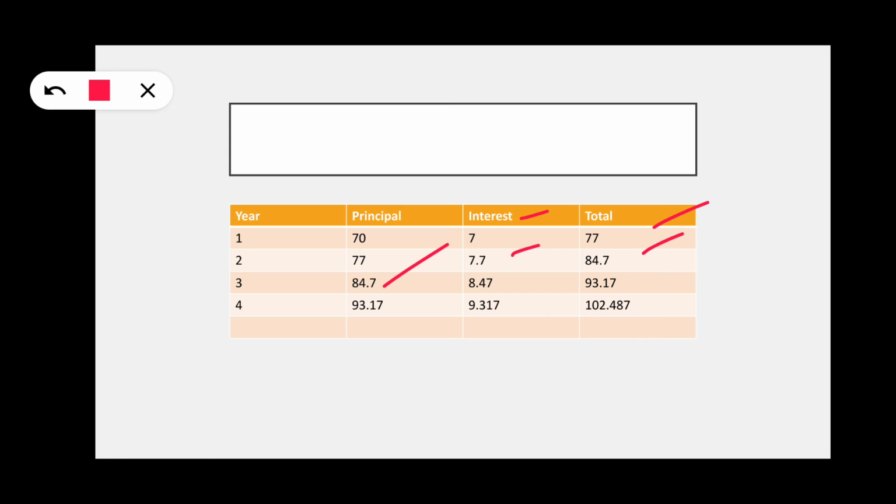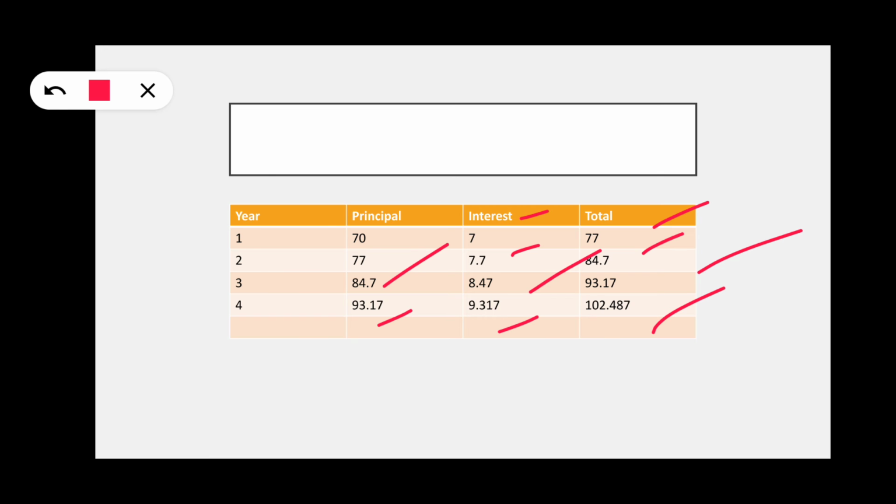And at the end of the second year, MEC has to pay to Sony 84.7, whereas again interest at the third year will be added. You will get 93.17, and then 102.487. This much total it has to pay to Sony. That is nothing but $102.487 million.